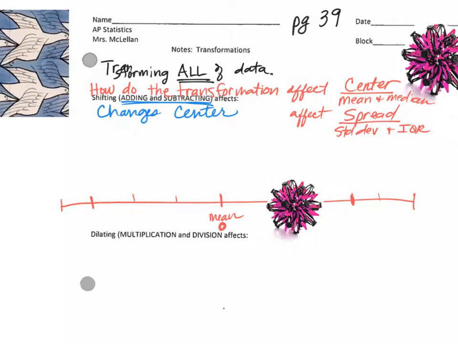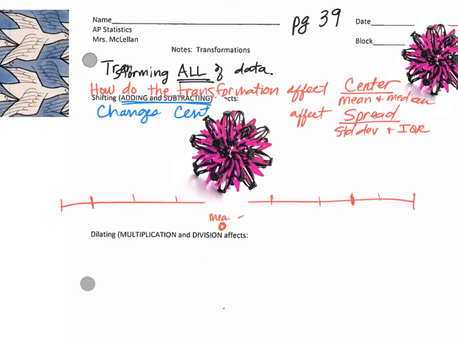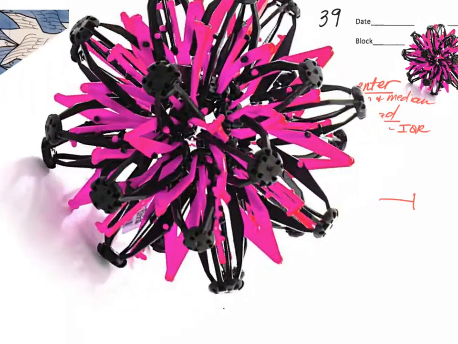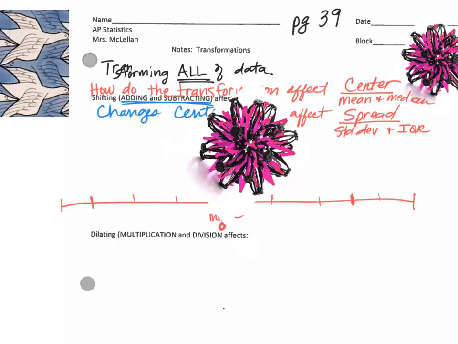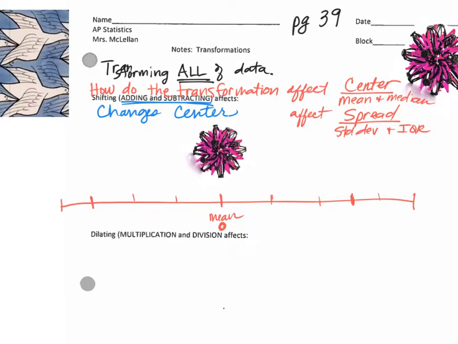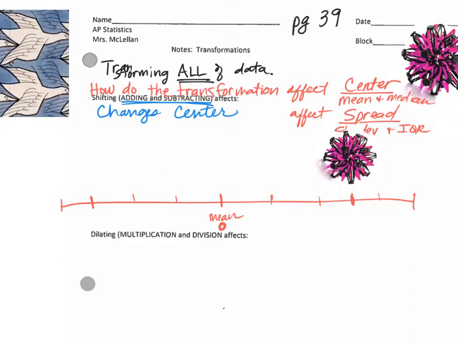Now let's talk spread. Okay, so I'm going to demonstrate spread. Spread would mean changing how spread out the data is. Okay, so here we go. Here's our set of data centered right here at 0, and I'm going to add 3. 1, 2, 3. Has the spread of my data changed?